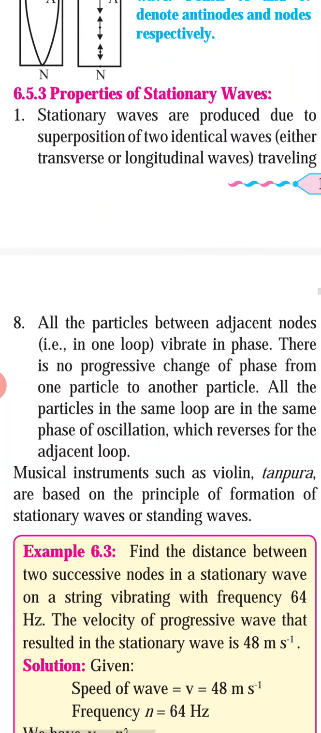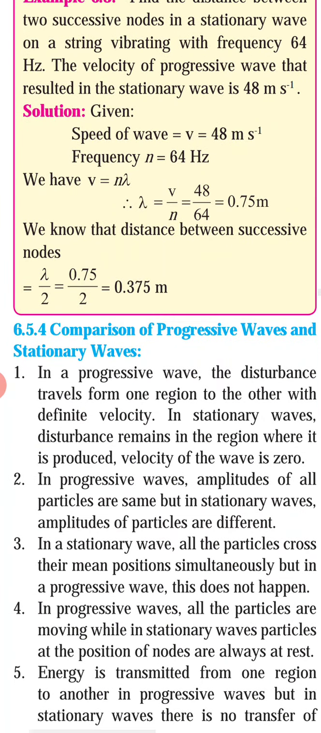Now we know that whatever musical instruments which we have, all these are based upon stationary waves. So musical instruments such as violin, tanpura are based on principles of formation of stationary waves or standing waves. So we will see how these differ: progressive wave and stationary wave.